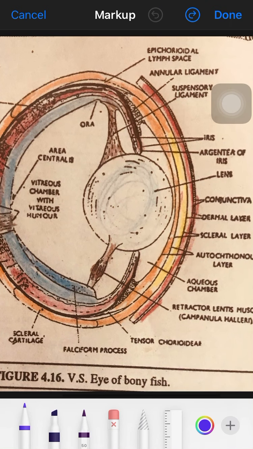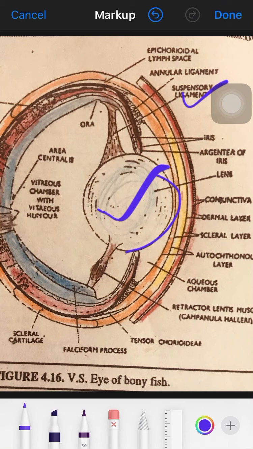In the center of the eye there is a rounded, large, dense, transparent body called the lens. It lies behind the iris and partially protrudes out through the iris. It is suspended dorsally by a ligament called the suspensory ligament.